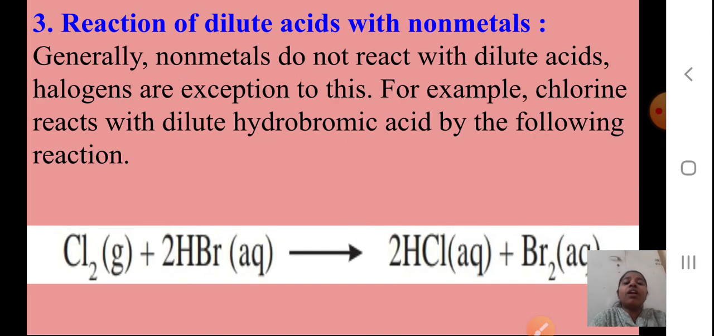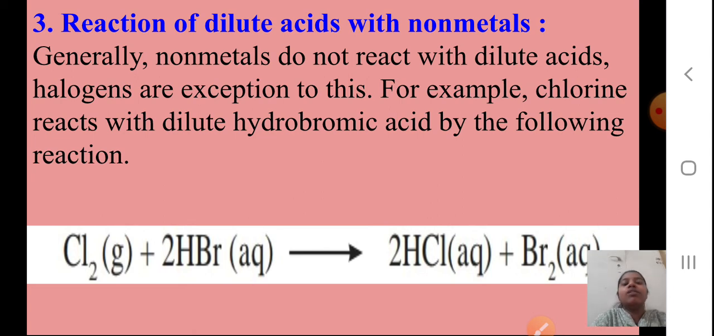Now third, we are going to study the reaction of dilute acids with non-metals. Now we are going to see when dilute acid reacts. Generally, non-metals do not react with dilute acids. Non-metals will not react. Halogens again are the exceptions. For example, chlorine reacts with dilute hydrobromic acid by the following reaction. You will see Cl2, which is a gas, plus 2HBr, aqueous, that is hydrobromic acid. You will get formation of 2HCl plus Br2.